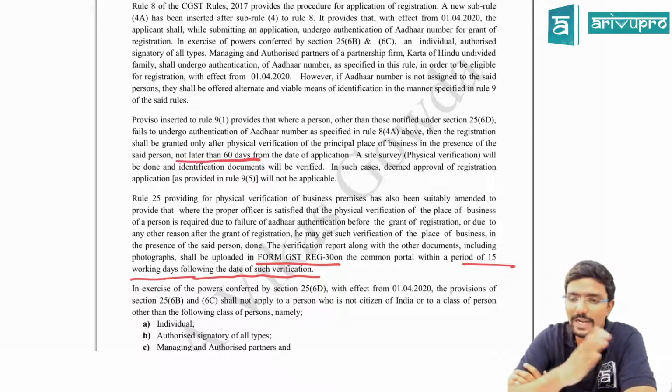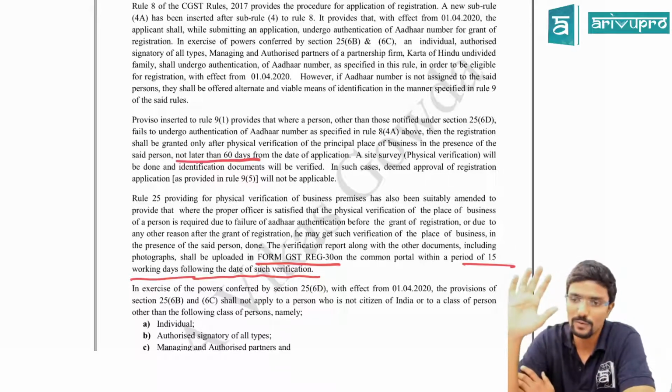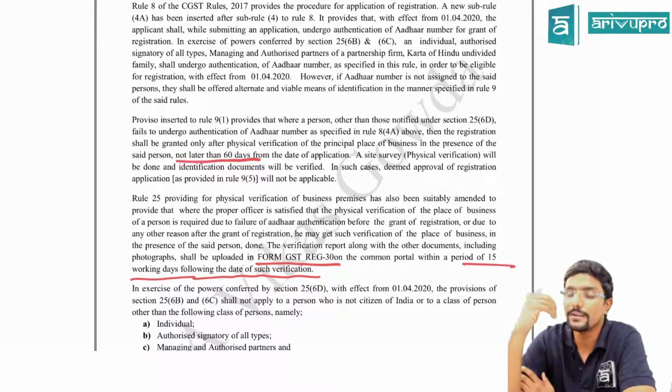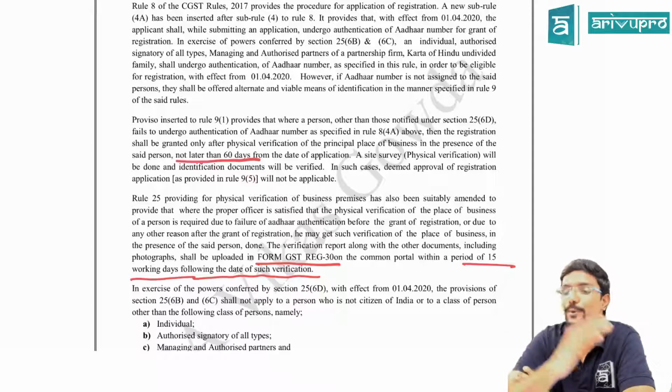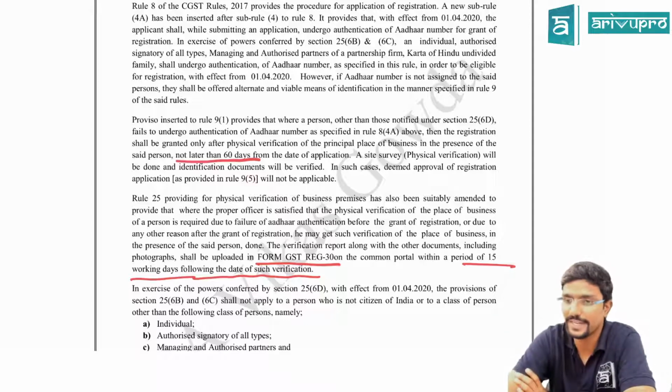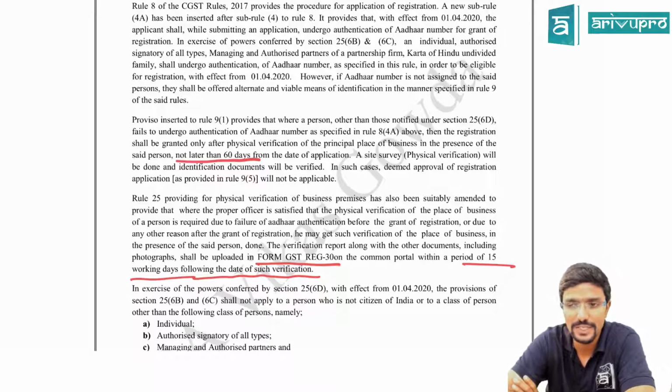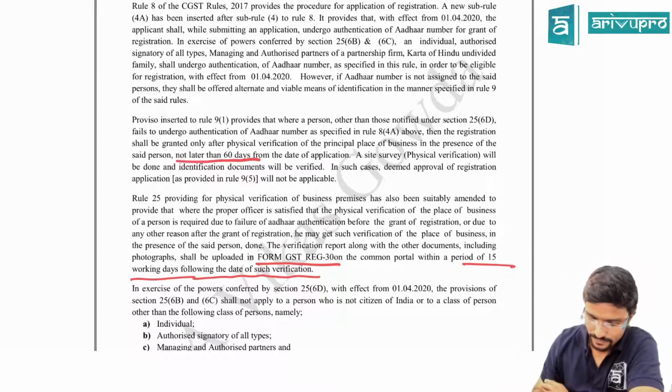Okay, once I come and check everything, I am satisfied. Okay, fine. Within 15 days from the date I physically verified your place, I have to give the details in form REG 30 in the GST portal within 15 days of the verification. Clear? Any confusion? Sir, what if I am already registered under GST before 1st April? Then still you have to authenticate your Aadhaar within some deadlines which are given by CBDT. Clear? Next.